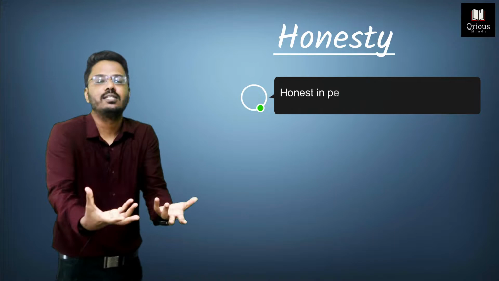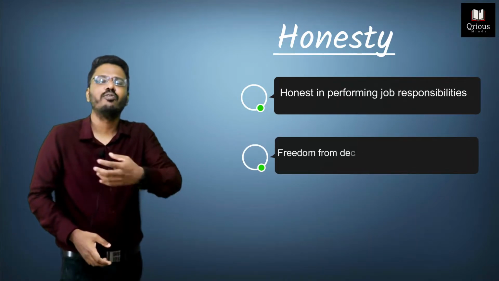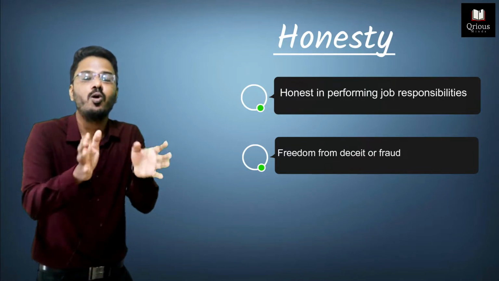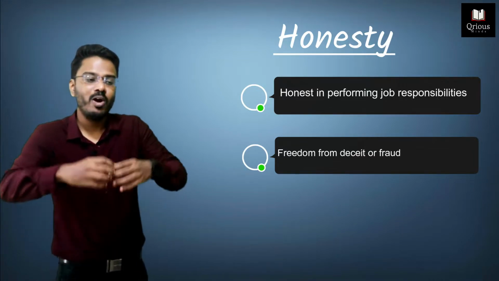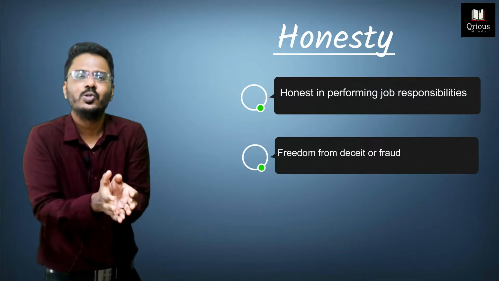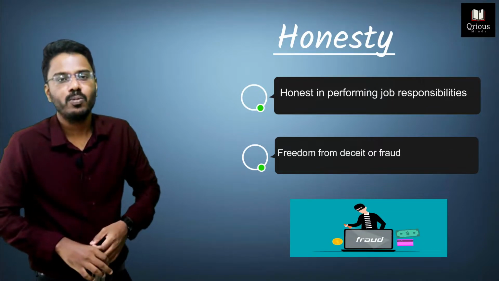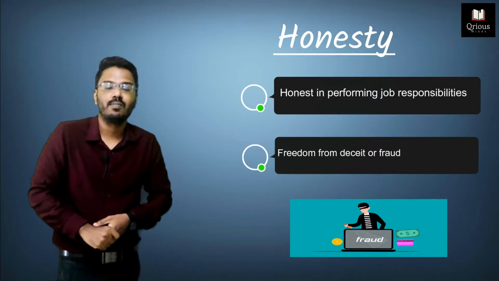The first principle is honesty. Honesty principle means that one should be honest in performing their job responsibilities. Freedom from fraud, freedom from deceit is what the honesty principle implies. While performing job responsibilities, one should not commit any fraud. One should be honest and truthful in executing their job responsibilities, and that's what the honesty principle means.